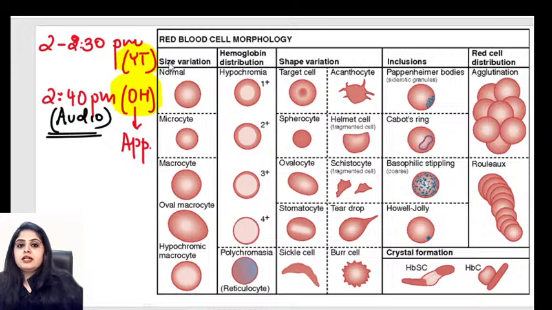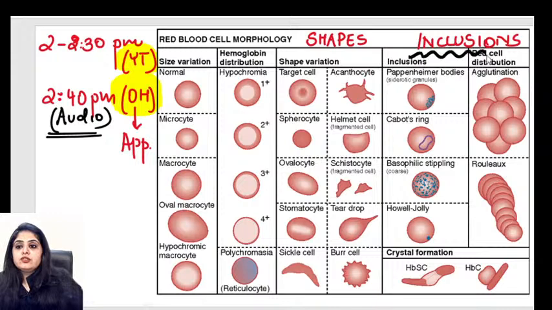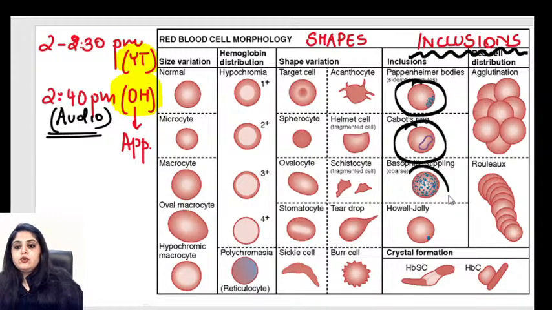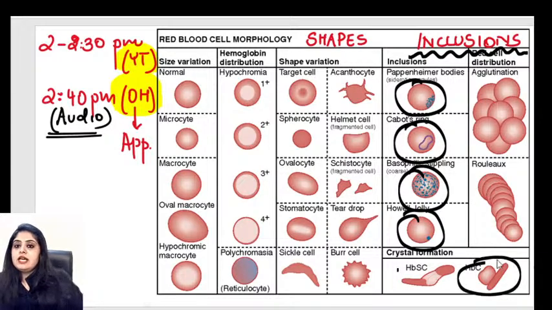YouTube session में क्या करना है, 2 दिन. Today there's a very short session. These are all the RBC different things that you can get. I've divided it into 2 classes: the problems that you can get in the RBCs in terms of the shapes of the RBCs, and the problems that you can get in terms of inclusions of the RBCs. तो आज हम पढ़ेंगे inclusions. Today what are the different things? Like you can see, there are some things that get accumulated inside RBCs. All of those we are going to study today, and tomorrow we will study the shapes wala part.